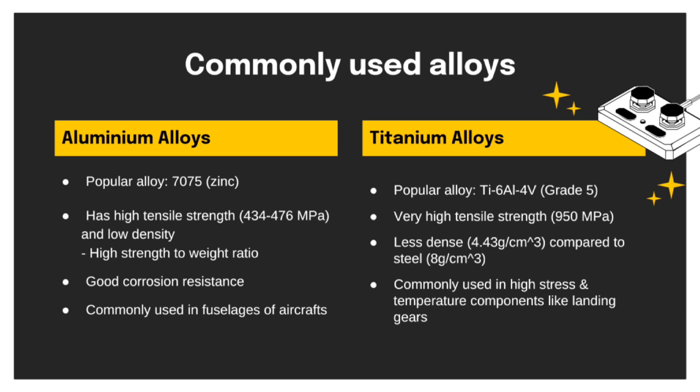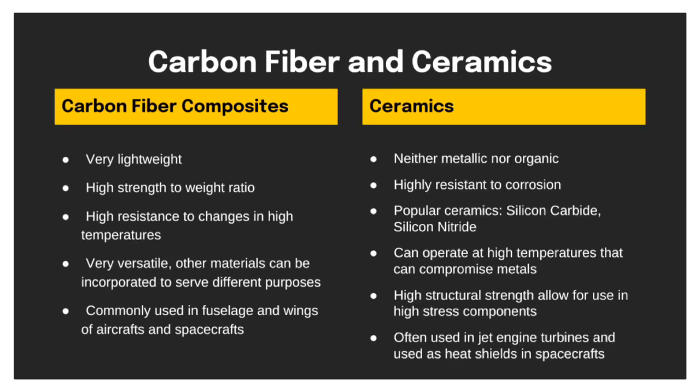Aluminium alloys have a high tensile strength with low density, together with good corrosion resistance. Aluminium alloys are commonly used in aircraft fuselages. Titanium alloys have a very high tensile strength of up to 950 megapascals and is significantly less dense than steel, making it a useful material for components that have to withstand large amounts of force, like the landing gears of aircrafts.